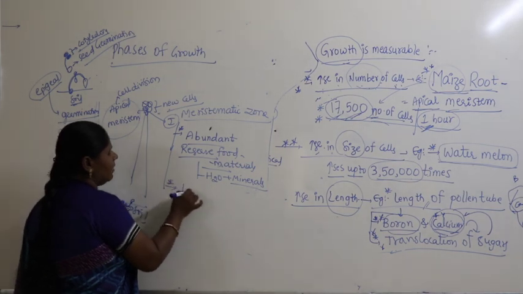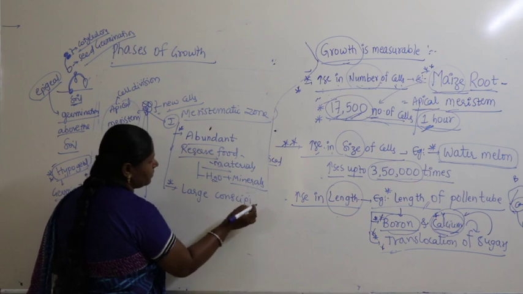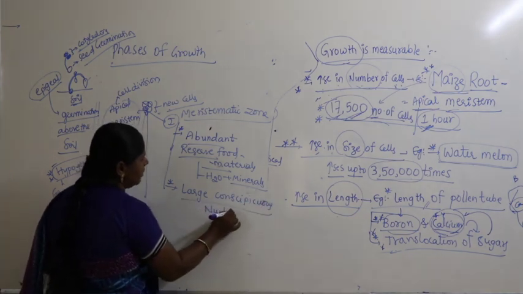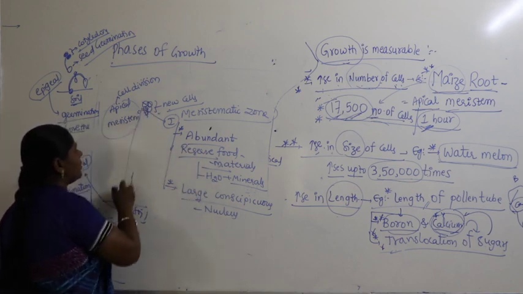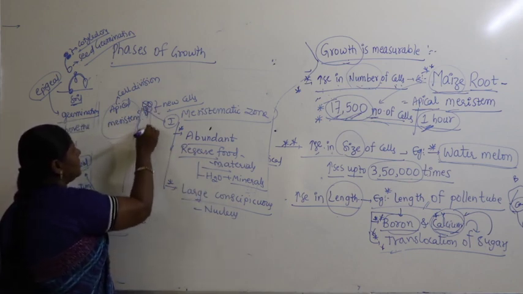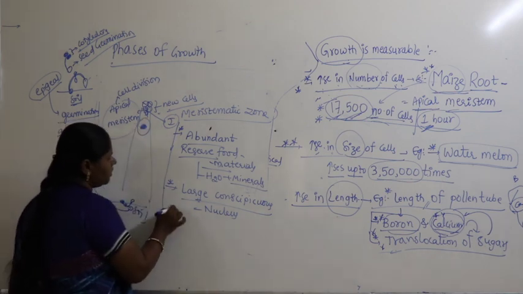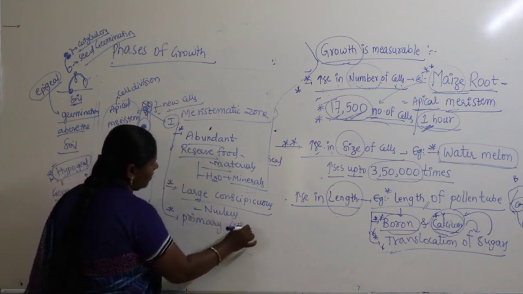Similarly, it contains a large conspicuous nucleus. So if you observe in this case, you can see a cell having a larger nucleus, and also it contains a primary cell wall.